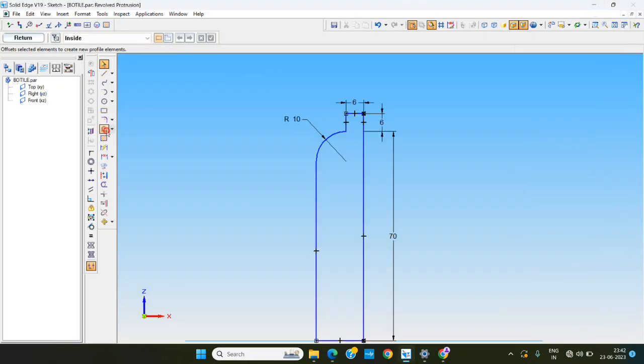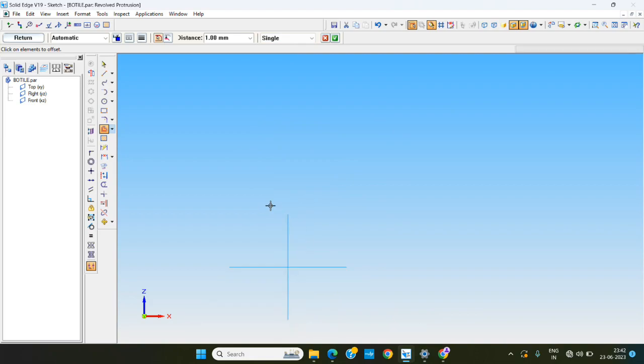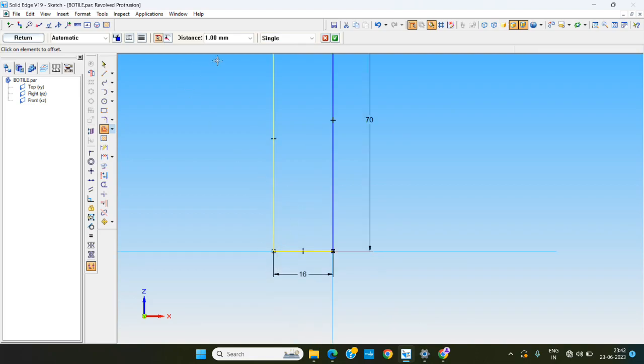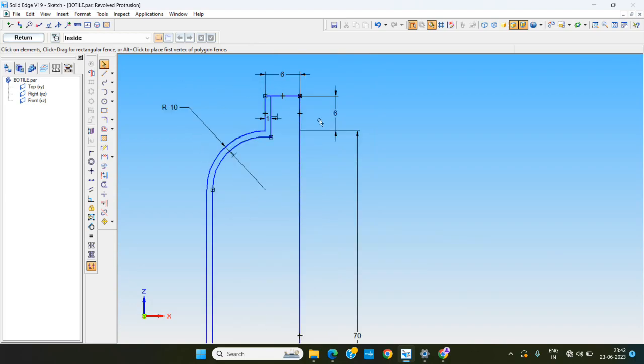To do that, using offset 1 mm instead of chain, single, choosing only the required lines, and click OK, put it inside and escape. This has been made.